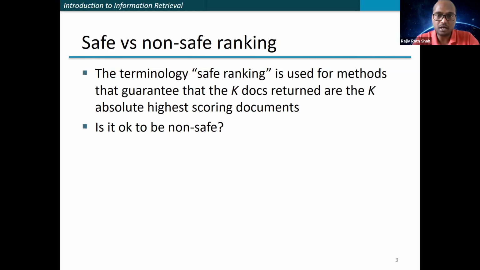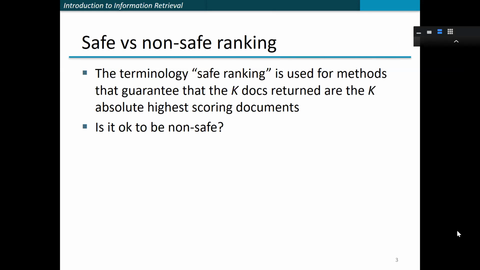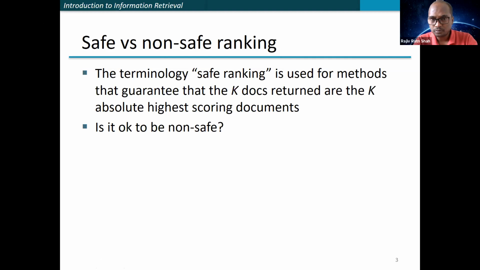When you're building an information retrieval based system, is it fine to have a non-safe ranking? Anyone? How will it affect the whole information retrieval based system that you have? Any comment? If it is non-safe, we can't be sure of the system itself. At some point we need a metric that says that the document is relevant. So for that reason, we need a safe ranking. That is our purpose, the goal of information retrieval, I think.